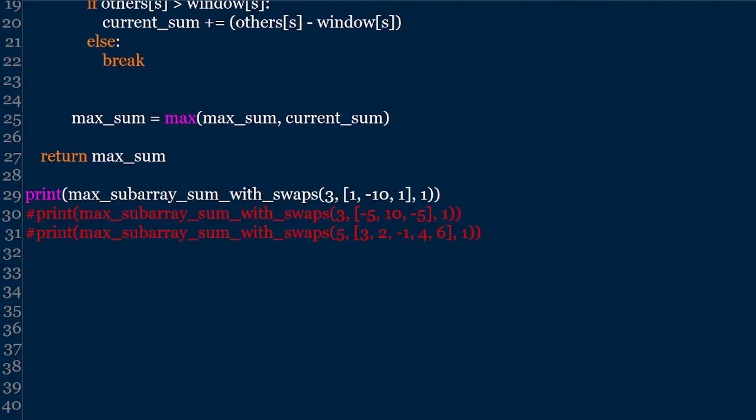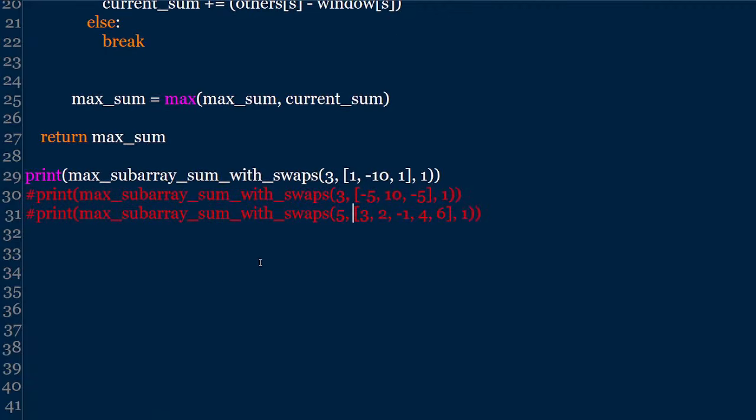What is the answer? So let us run this code and look at the answer. See whether it matches with your answer or not. So let me run the code. Now you got the answer as 2. Since one swap is allowed, this one you can swap with -10, then you will get 1 1 as the maximum subarray.